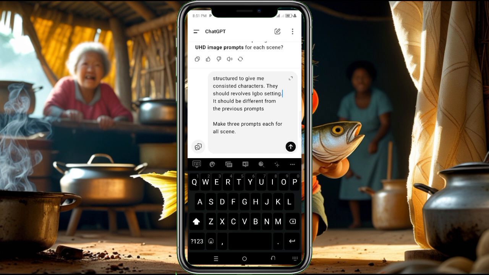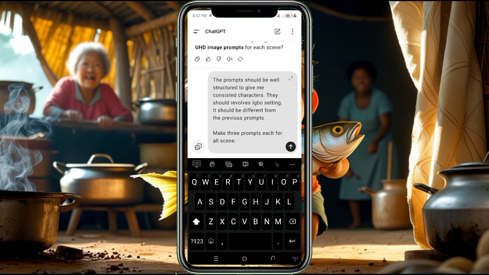Now I went for that to say it should be different from previous prompts, because if you are used to using ChatGPT, sometimes you discover that some of the images from the prompts look alike. So I want the images not to even resemble the ones I generated before. I don't want YouTube to slam me with reused content because the images I use for a particular video are similar to the ones I used for another video. That is why I'm taking my time to write this prompt.